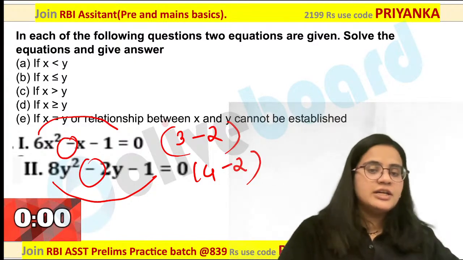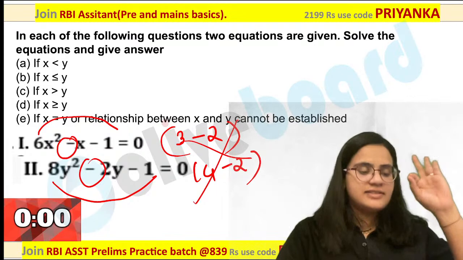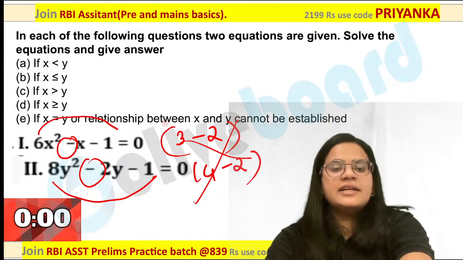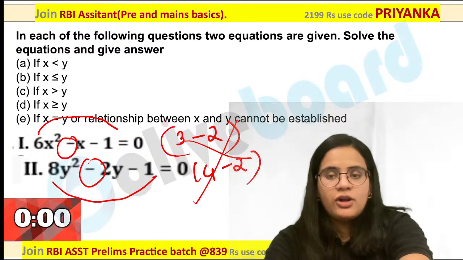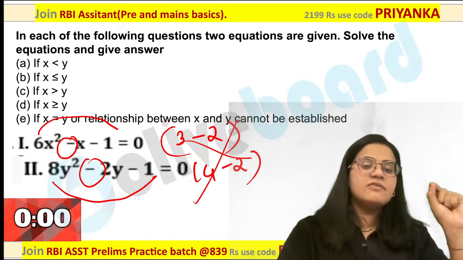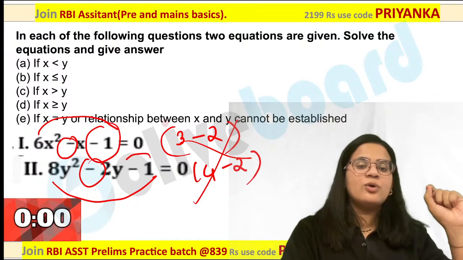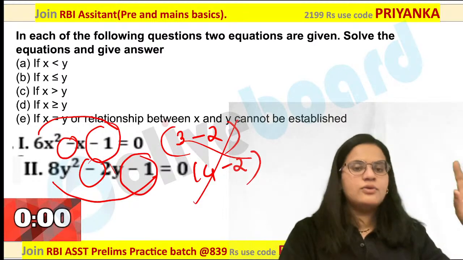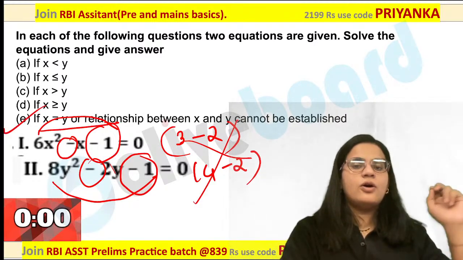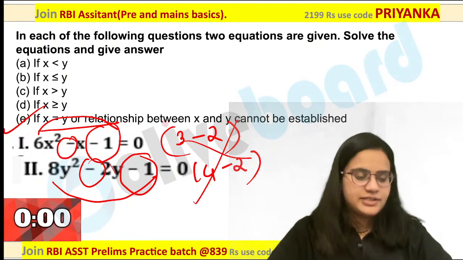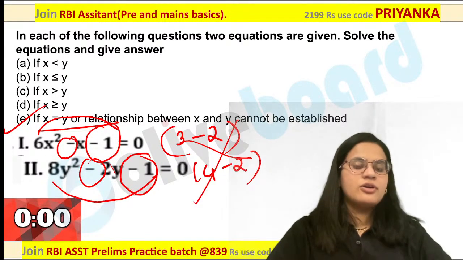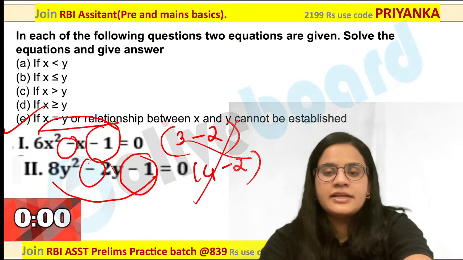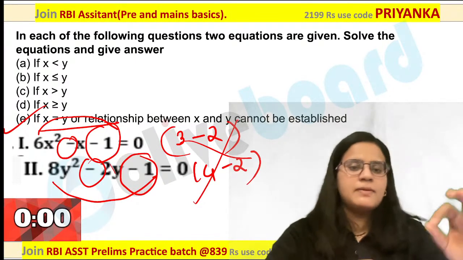Now let me tell you directly, there is a trick applicable in this question over here. Yes, if you are aware, you need not follow all this procedure. There is a direct trick to solve these types of questions. Are you getting it? What is the trick? Yes, you are perfectly correct. Polomi, Harshita, you have to just check if both the coefficients are negative or not. When both of your constant values are negative, your answer is going to be C and D, or relation cannot be established. Especially when your constant terms are negative, your answer is going to be relation cannot be established. What a performance by all of you.